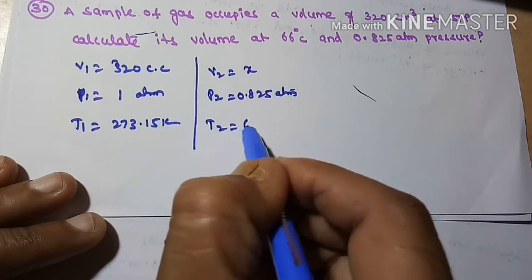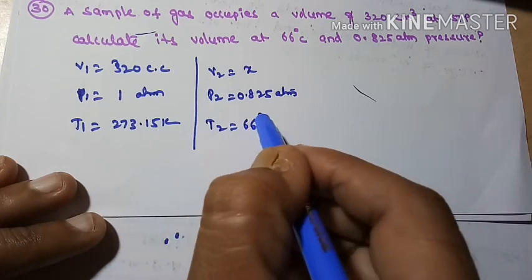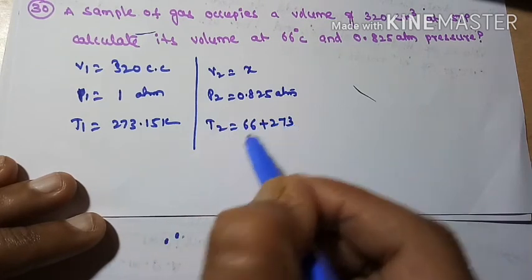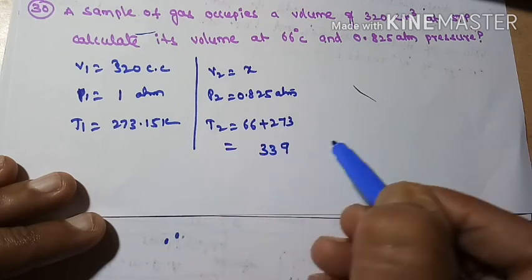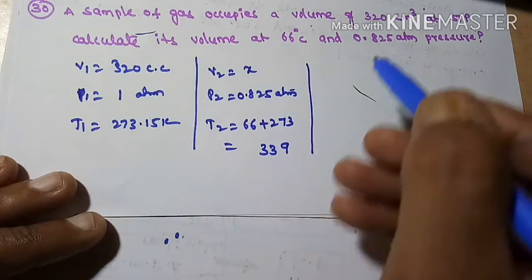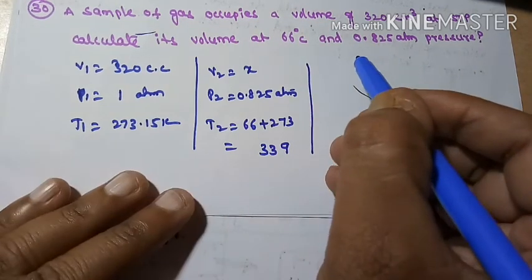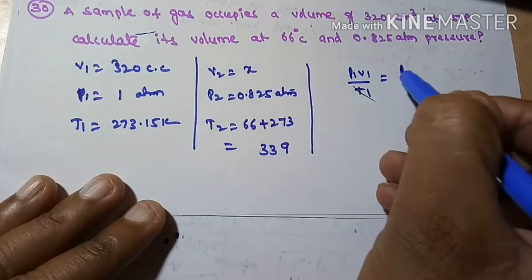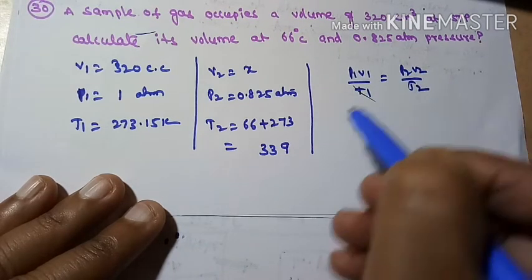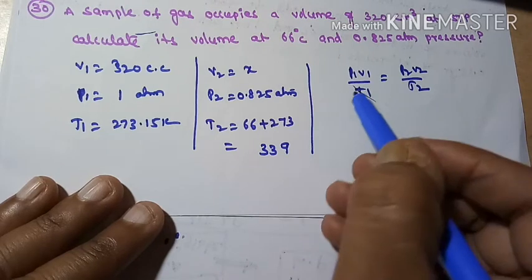So T2 is equal to what? 66 degrees centigrade means 66 plus 273. How much we will get? 6 plus 3 is 9, 6 plus 7 is 13. So 339 we will get. Now what is the principle we are going to use? P1 V1 by T1 is equal to P2 V2 by T2.